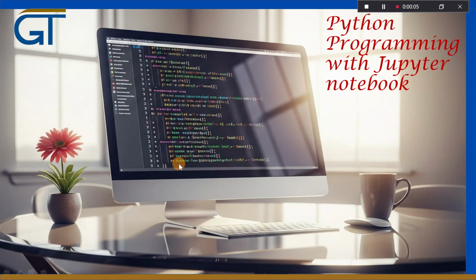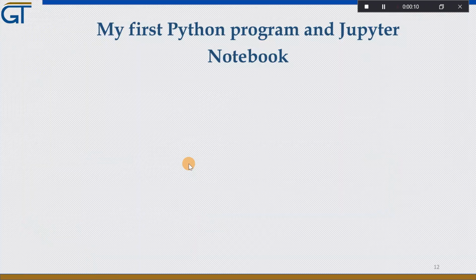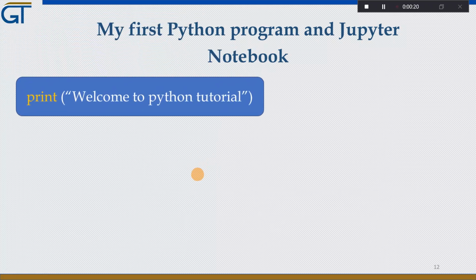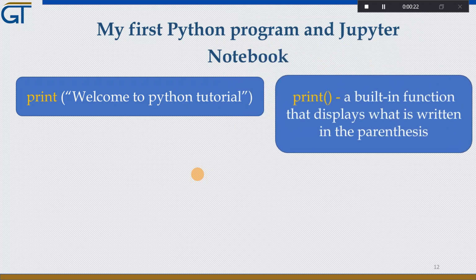In this video we will write our first simple Python program using Jupyter Notebook. Our first program will be print welcome to Python tutorial. Print in Python is a built-in function that displays what is written in the parentheses. Everything that is written in the parentheses will be displayed as it is by the print command.